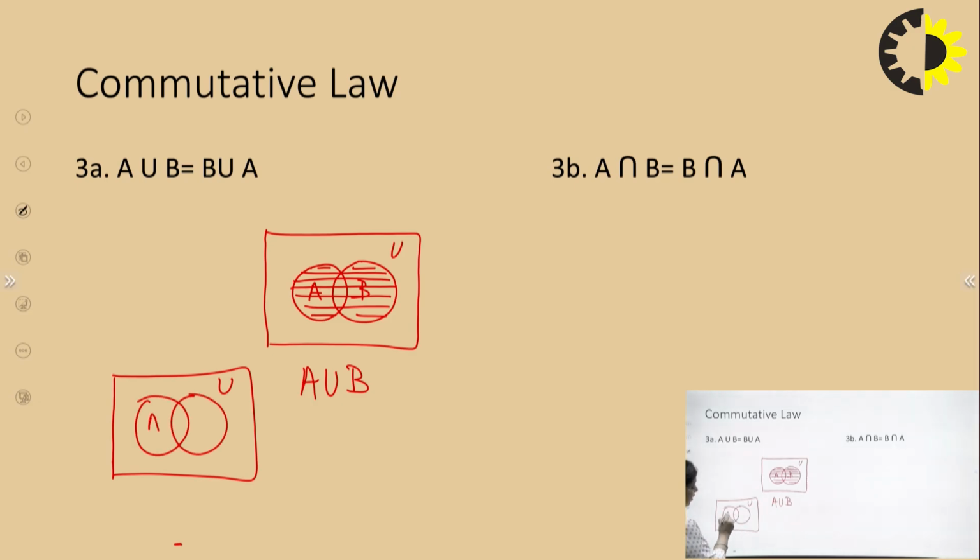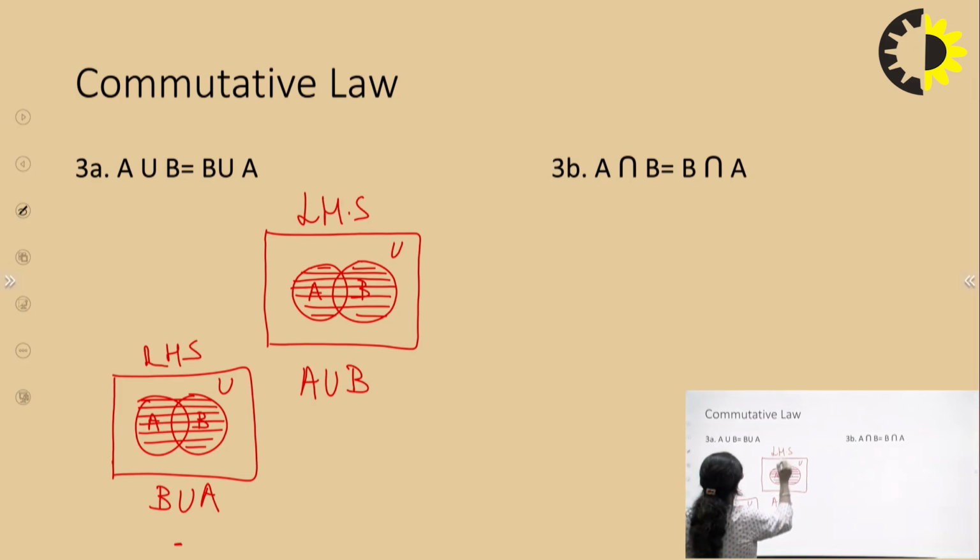This is again my set A, this is my set B, and I want to find out B union A. Now, what region is it going to represent? Again, the same region, that is a combination of A and B. So, I can say that my RHS is same as my LHS. Both are same. So, I can say that commutative law will hold for A union B is similar as B union A. Now, let us check for intersection.